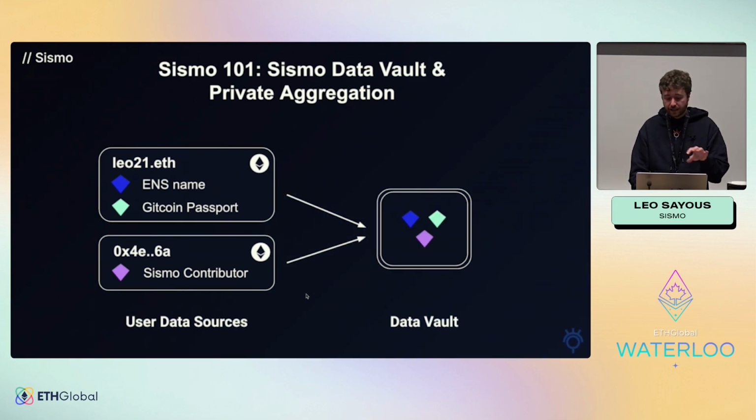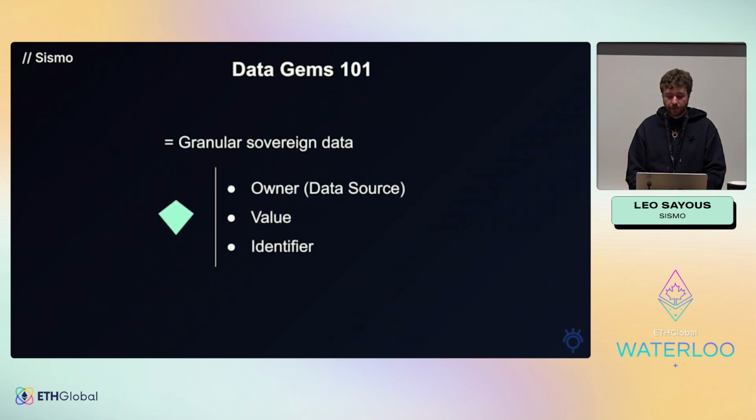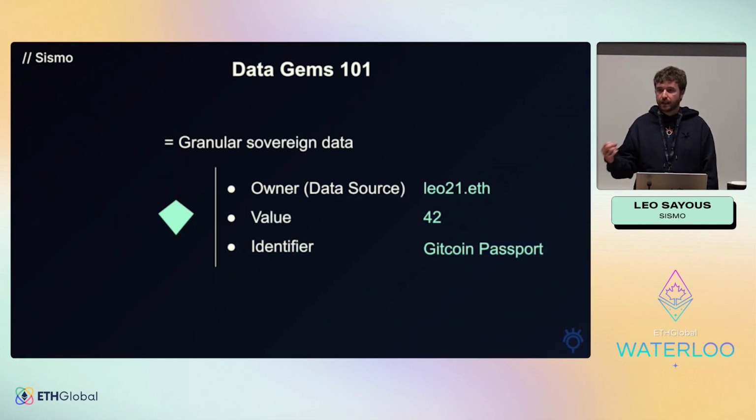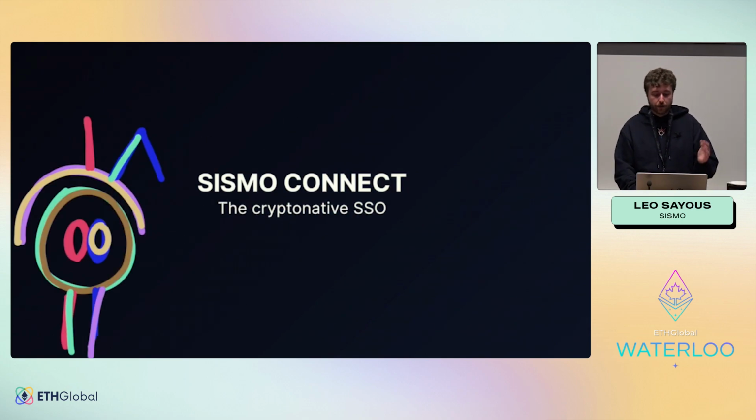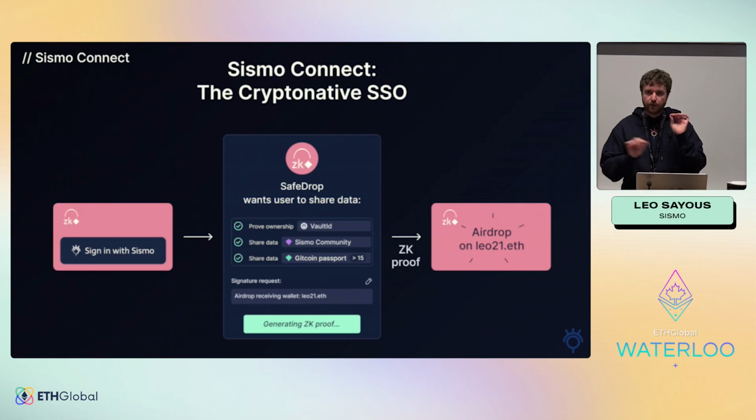When I import what we call data sources into the Sismo data vault, I can then share this granular piece of data. This is called the data gem. The data gem is just a granular sovereign data. Here it will be, okay, on the Gitcoin passport groups of all the holders of a Gitcoin passport, I have 42 as a score on my Leo21.is. And using Sismo Connect, which we call a crypto-native SSO, a communication protocol between my very personal data and applications, I am able to granularly reveal this data.